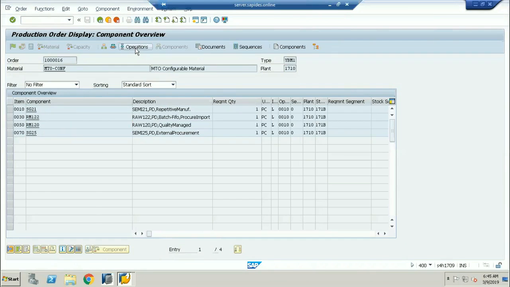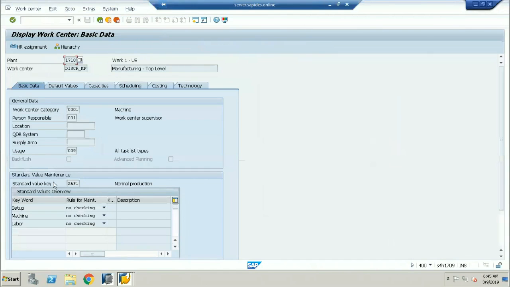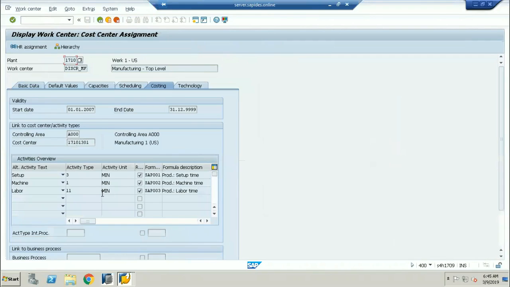If I click on the operations, this is the work center. If I double click on the work center, production setup, machine, labor, these all are going to be scheduling. If I click on the cost, see here, this is what exactly the activities have been confirmed in the production order. Whatever cost has been involved will go and hit this particular cost center.